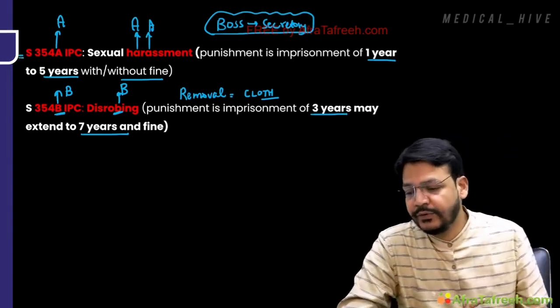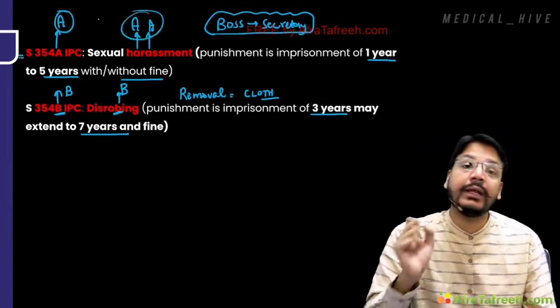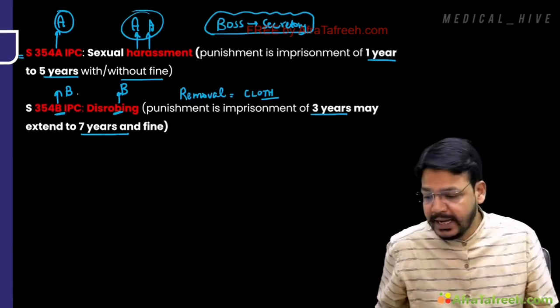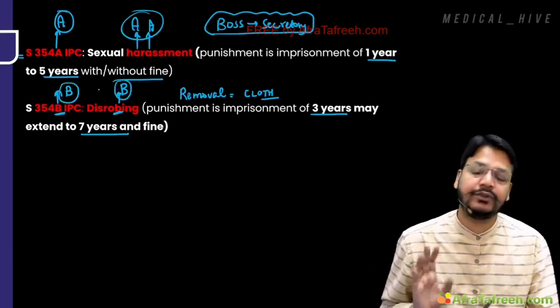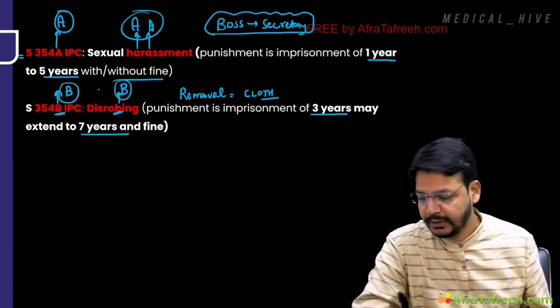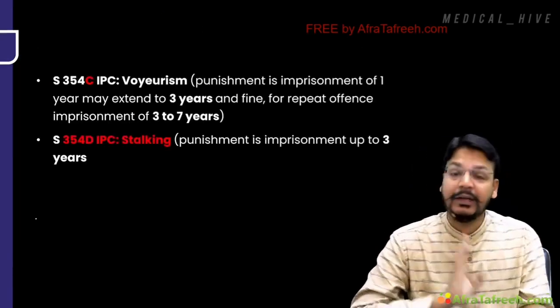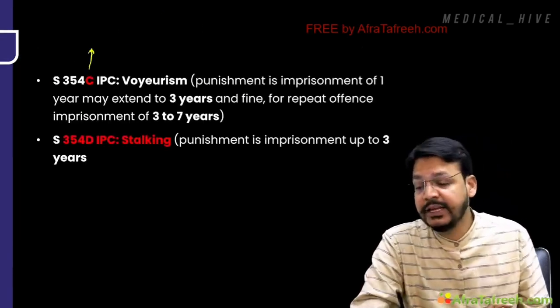So this is 354A. The trick is A, sexual harassment. A. B, it's a disrobing. That's a very simple trick we have done. Now I am coming to C. Now what is C? How would you remember 354C?